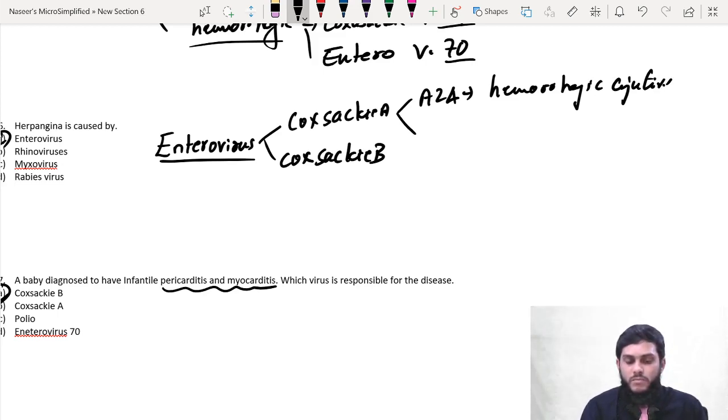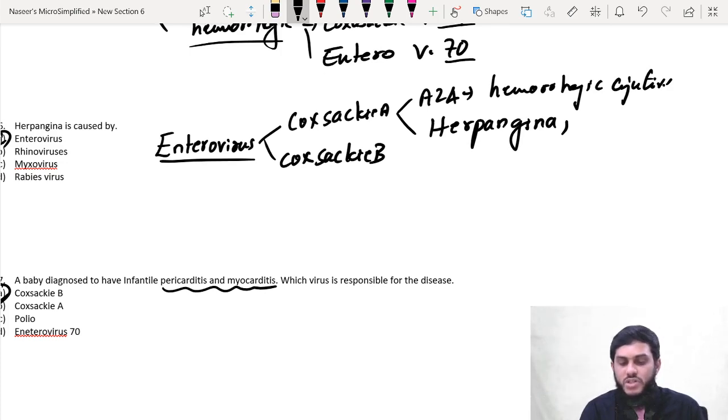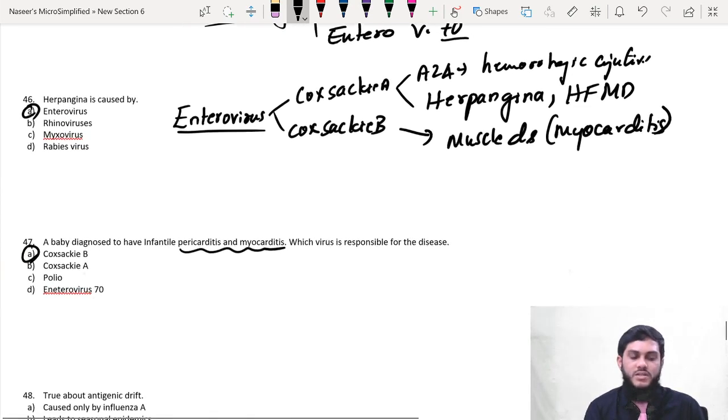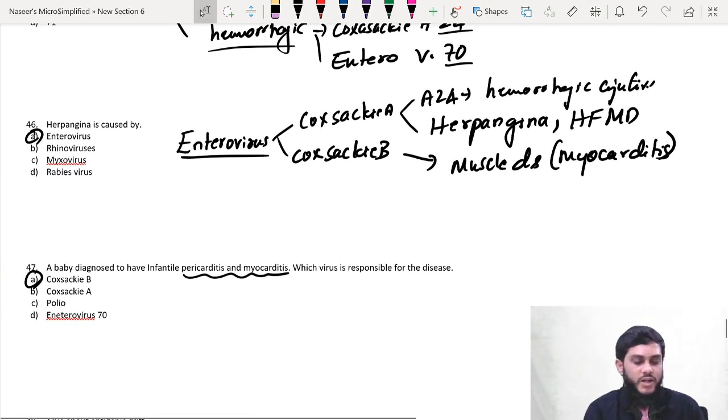other serotypes also cause herpangina, and HFMD, that is hand, foot, mouth disease. So these are the three diseases caused by Coxsackie A, and Coxsackie B causes muscular disease, muscle diseases, especially myocarditis, right? So this is the answer, enteroviruses.